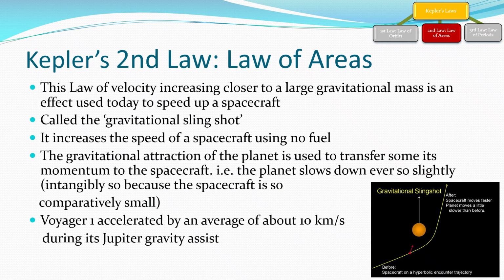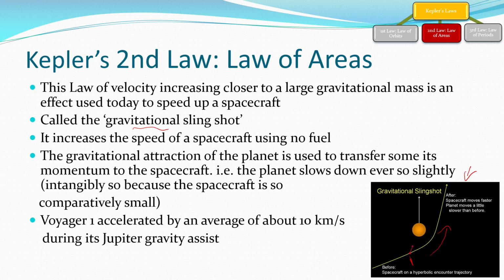So what we're talking about here is this law of velocity increasing as we get closer, which is the effect that we use with spacecraft. When we get close to large objects, the force of gravity starts to increase. It accelerates an object towards it, and we use this principle to make spacecraft go faster and faster. It's called the gravitational slingshot. So here's an example of, I think it was a Voyager spacecraft, going around a large planet. As the object gets closer and closer, gravity increases, it accelerates, and it bends around the object and then speeds up. So the gravitational attraction of the planet is effectively transferring momentum to the spacecraft.